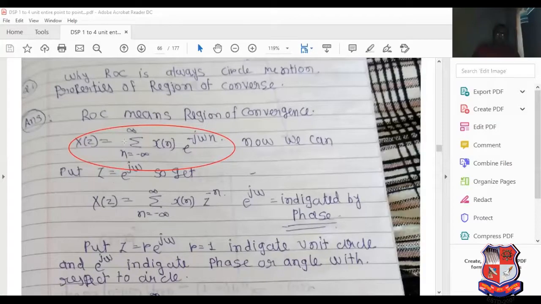If we put z equal to e raised to j omega, then we get z raised to minus n. This e raised to j omega indicates the phase, and z equal to r e raised to j omega, where r equal to 1, is indicated by the unit circle. It is a concept of mathematics: z equal to r e raised to j omega is represented by a circle. That's why we say ROC consists of a circle, and it is defined with a circle of radius equal to 1.